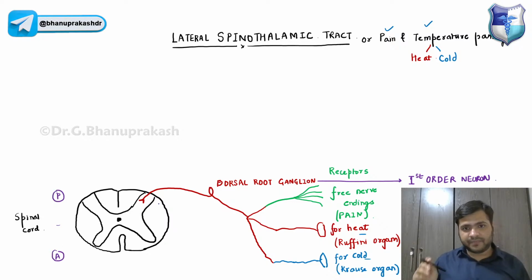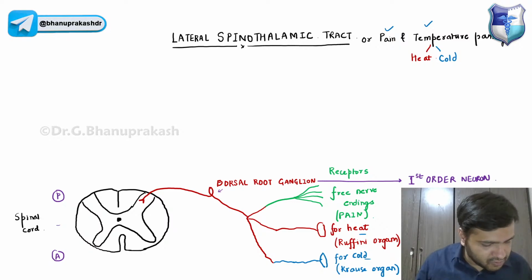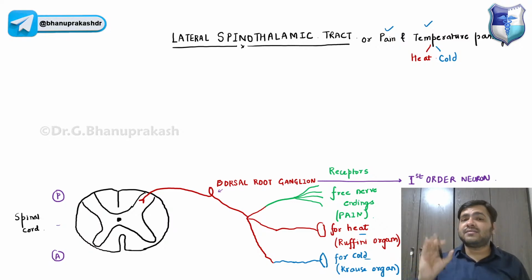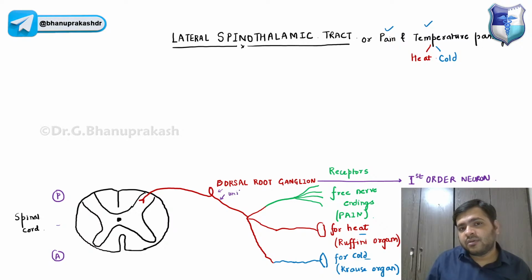On the posterior side we have a horn, that is the dorsal horn of the spinal cord, and that's why the ganglion over here is the dorsal root ganglion. And this dorsal root ganglion we have already discussed yesterday. It is basically a unipolar neuron, a pseudo unipolar neuron.